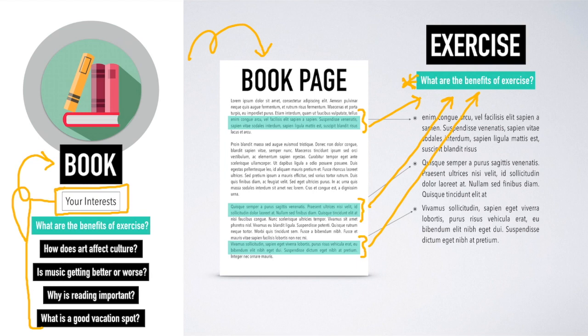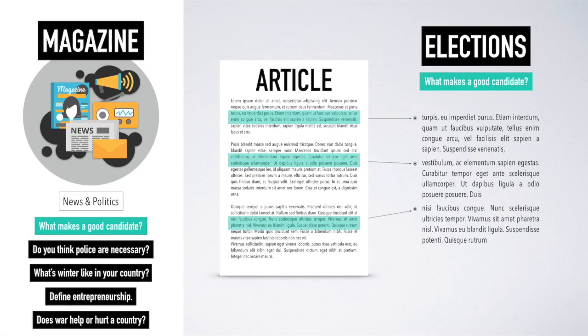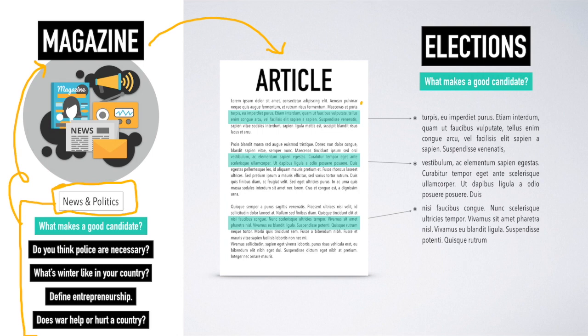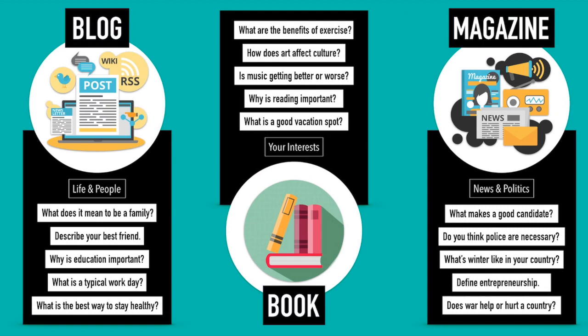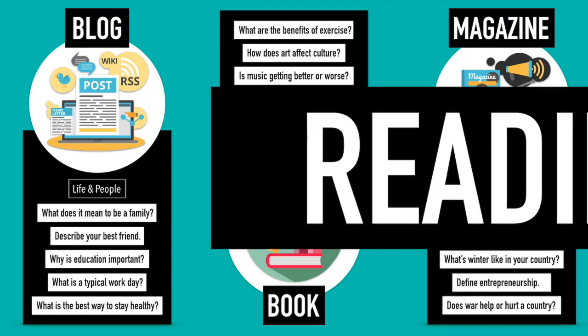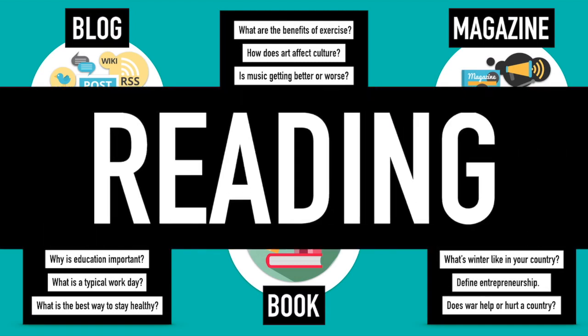The same is true for magazines. Again, the category right here, the questions based on the topics, we're going to find magazine articles based on that topic, and the pieces of information inside the magazine article that relate to the actual question. Okay? Now, you can switch whichever blog, book, or magazine, whichever one you want to use for whichever category you want to use. It's up to you. Okay? This is for your reading comprehension. This will help with your reading in English. Okay? All right.